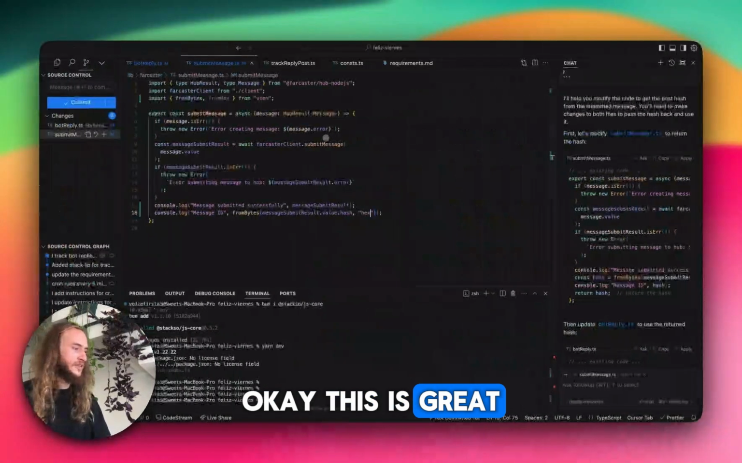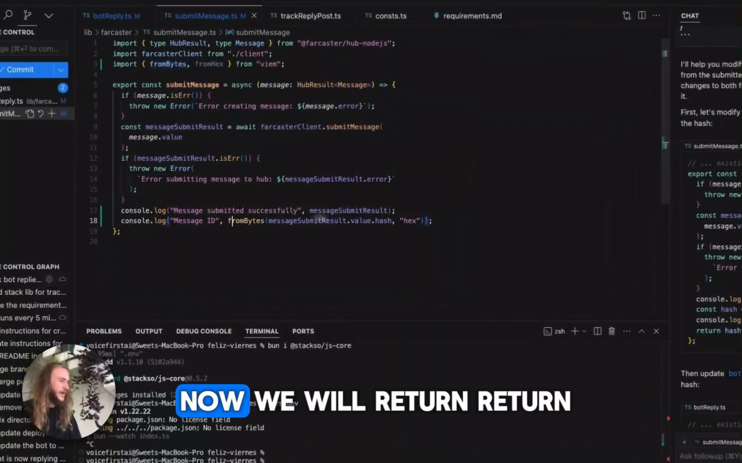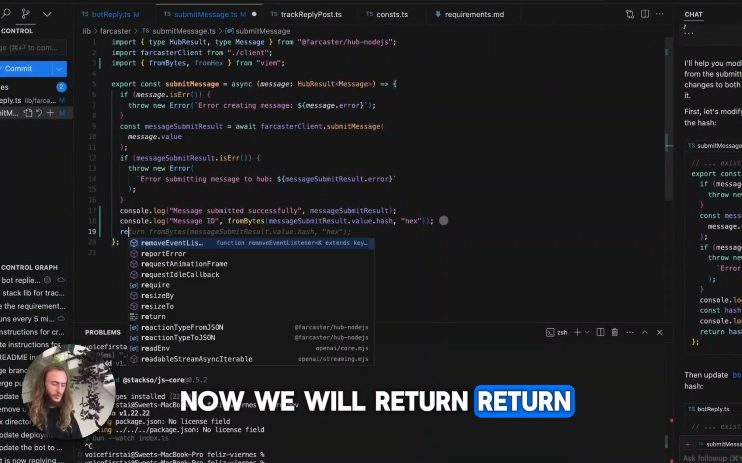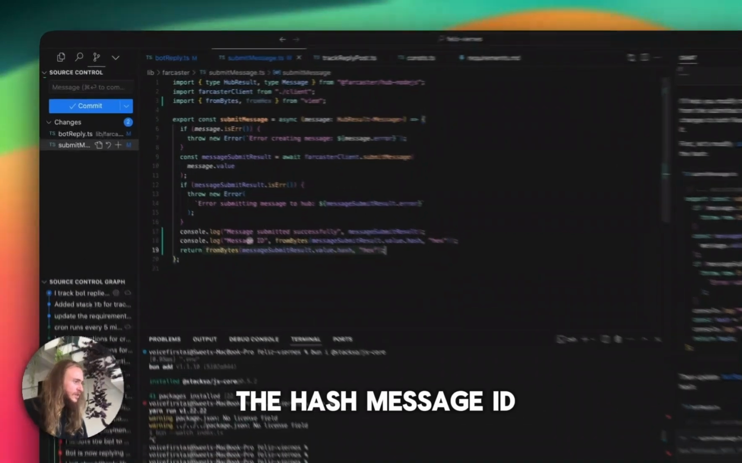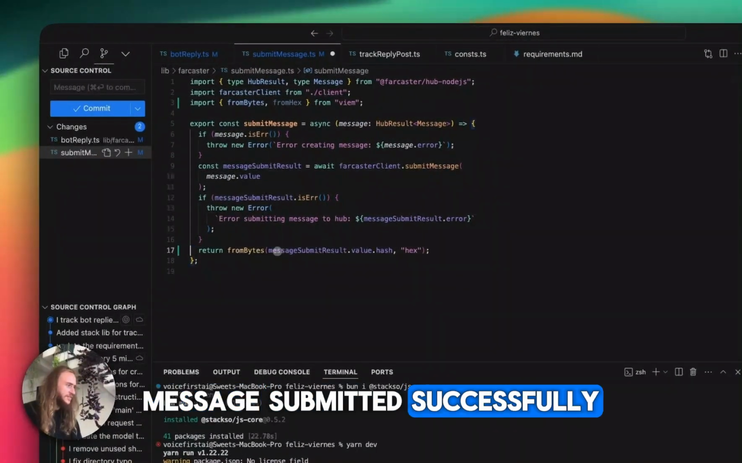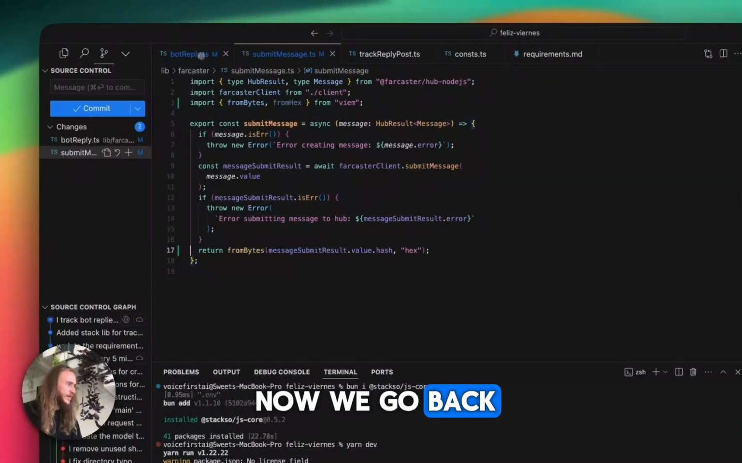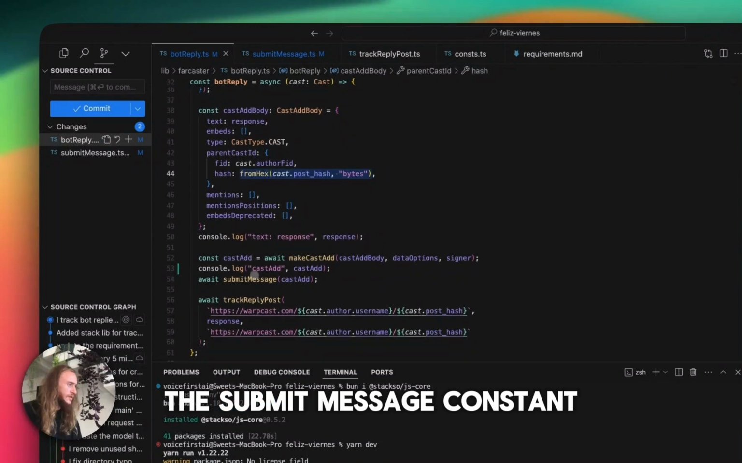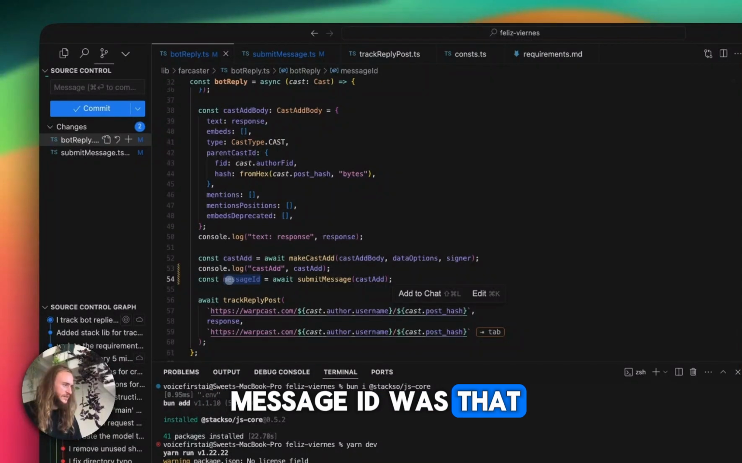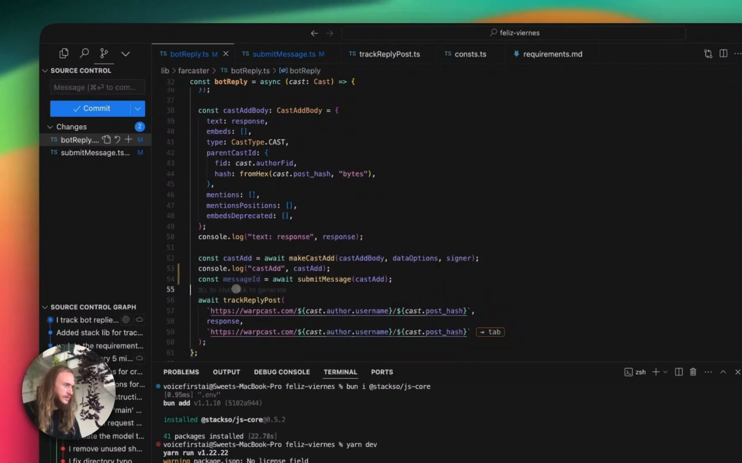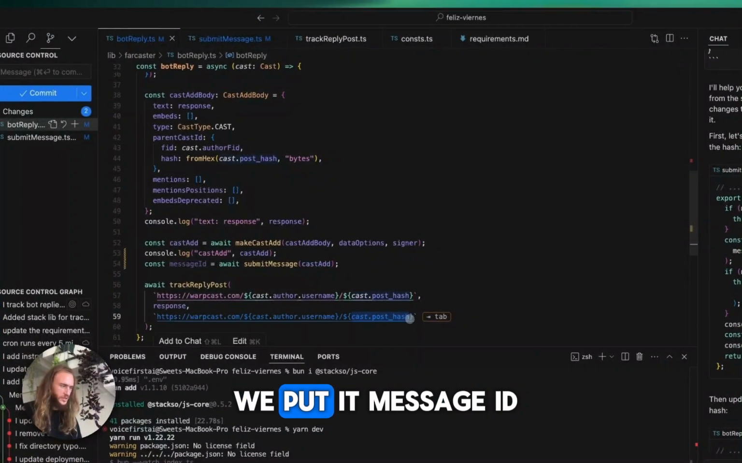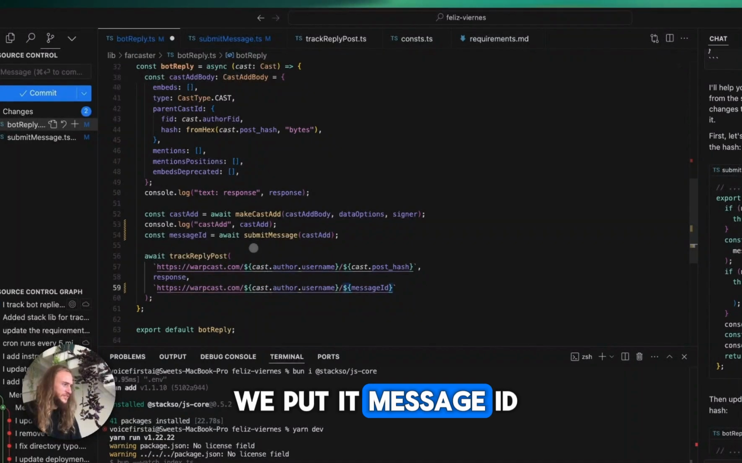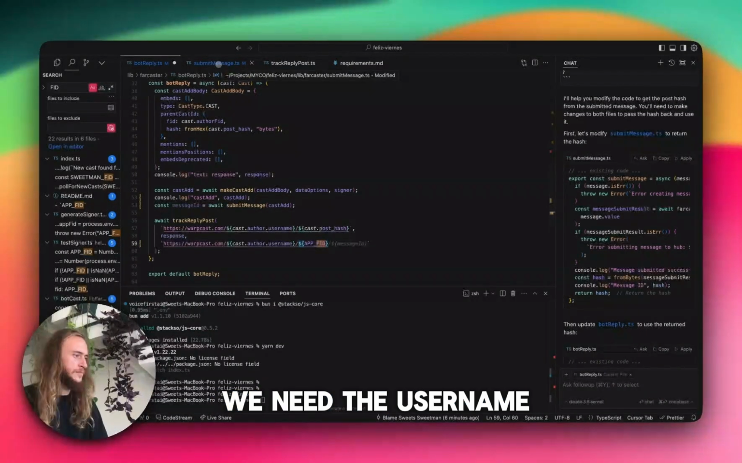Okay, this is great. This is excellent. So now we will return. We're just going to return the hash. Message ID, message submitted successfully, those things are fine. Now we go back to the bot reply, the submit message, const message ID equals that. Now we take it, we put it, message ID, we need the username.